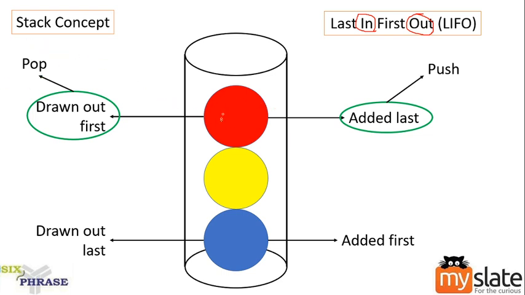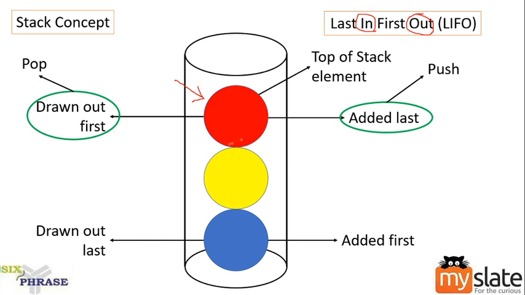And the only accessible element is this. Can you understand? You can't access this yellow ball or blue ball. When you have it this way, you can access only the topmost element. Is it clear? You can't access the underlying elements. Whichever element is at the top, we can access that one only. So this element is called the top of stack element.